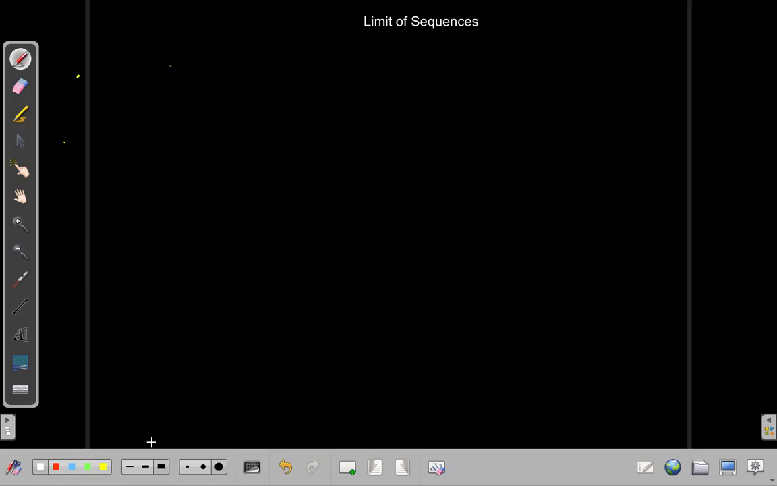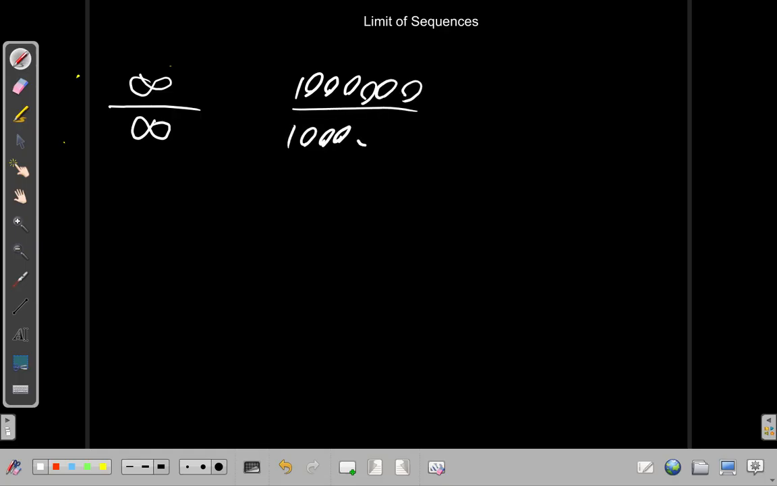Now, before we look at them, just one thing. Remember, even if you have infinity divided by infinity, the limit does not exist. It is not equal to 1. Even though if you have 1,000,000 divided by 1,000,000, this is equal to 1, if you say infinity over infinity, it does not equal 1. The limit does not exist in this case, right?